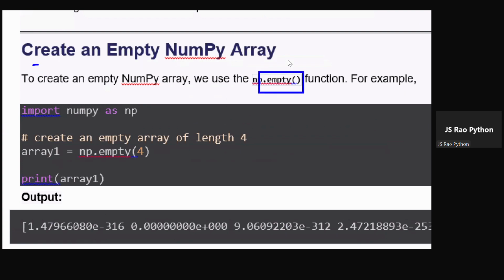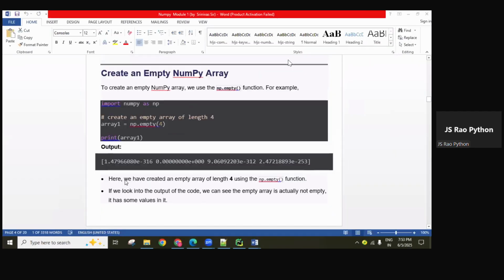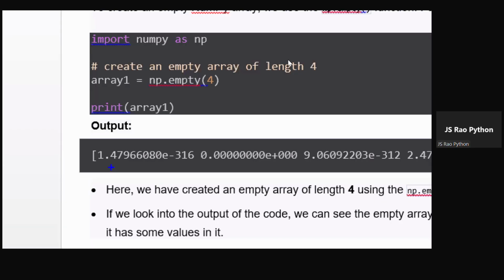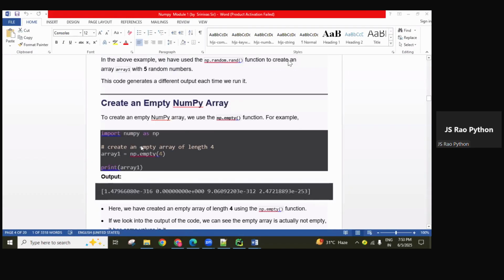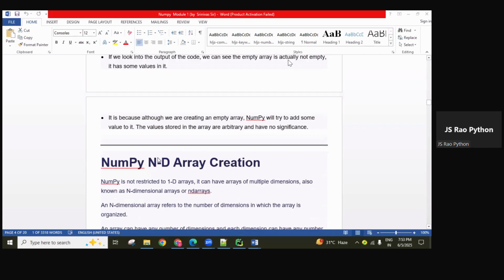And next we have an empty function, guys. The empty function creates an empty NumPy array. Simply creating an array object with the empty function. Here I gave empty of 4, so an array of 4 elements is randomly generated, floating point values generated here. Remember that. Very rarely we use all these functions. The arange function and the array function we use most of the times.